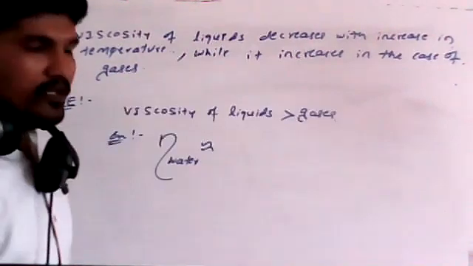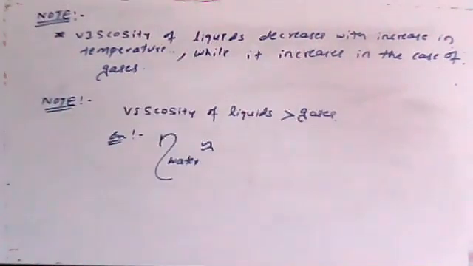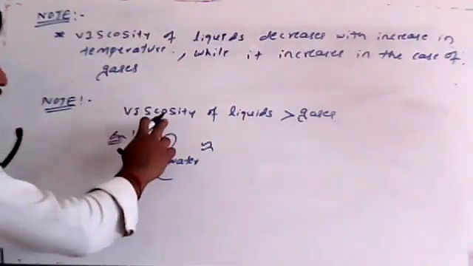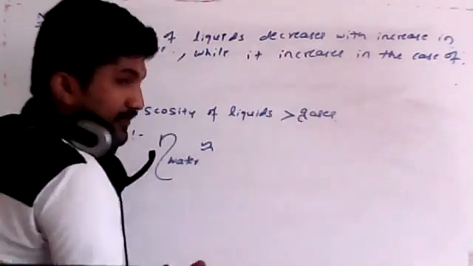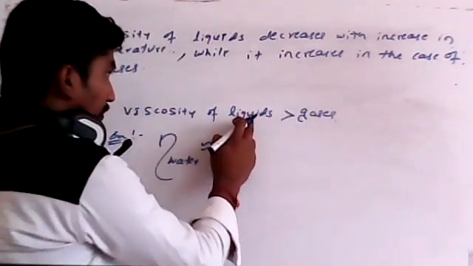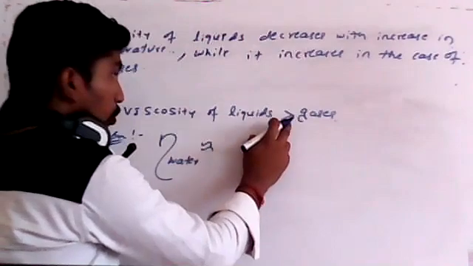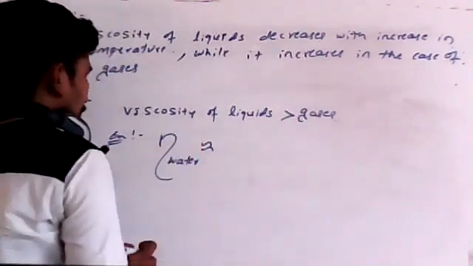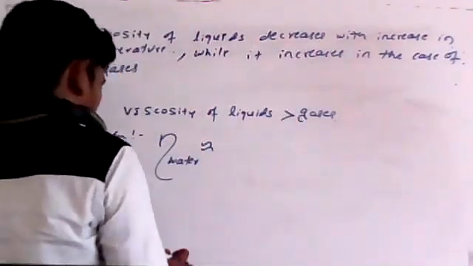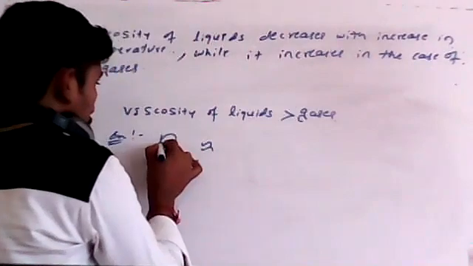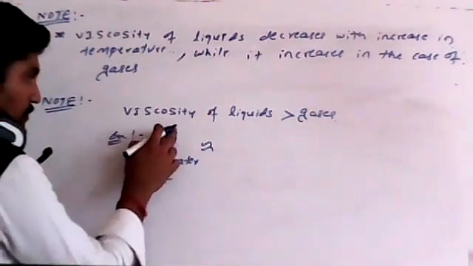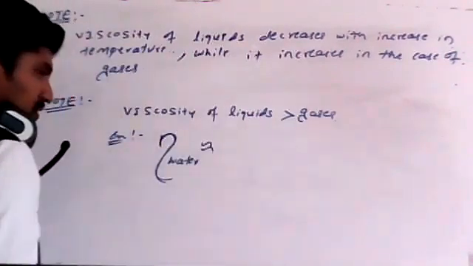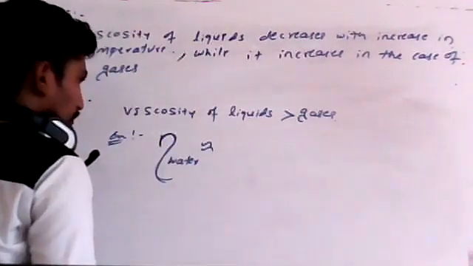Then what we discuss: the viscosity of a liquid is always more than that of gases. So remember, viscosity of liquid will be more than that of gases. For example, in your NCERT book they mention one example. Coefficient of viscosity, this is the notation for coefficient of viscosity. We will discuss later what we mean by coefficient of viscosity.